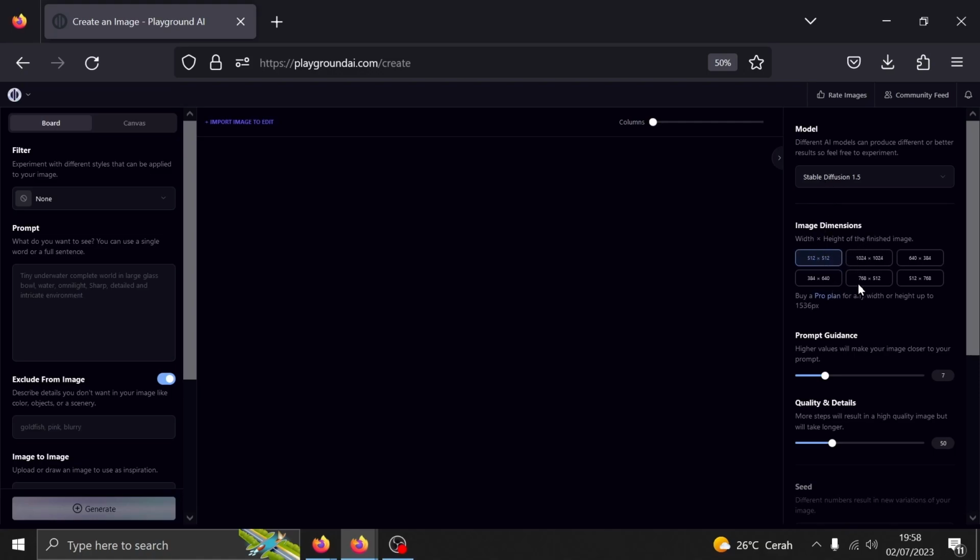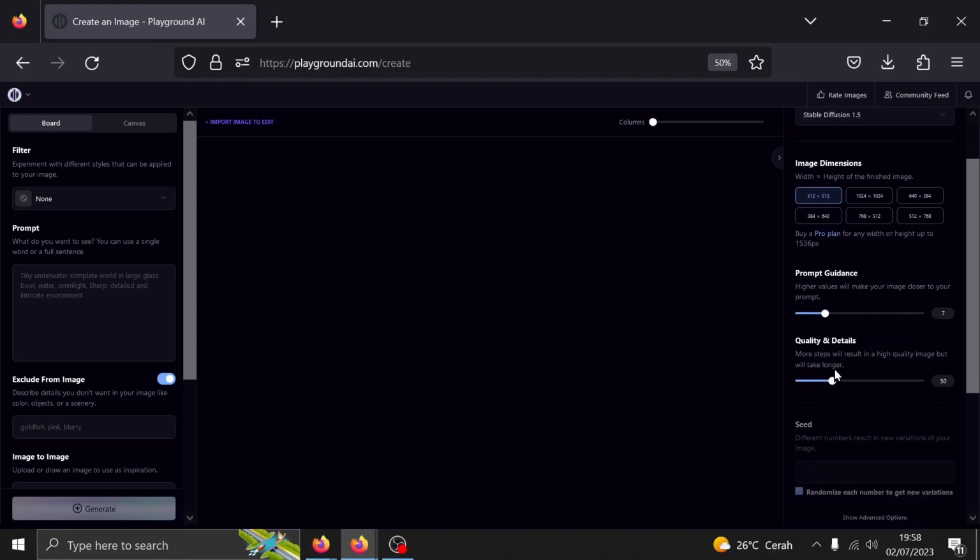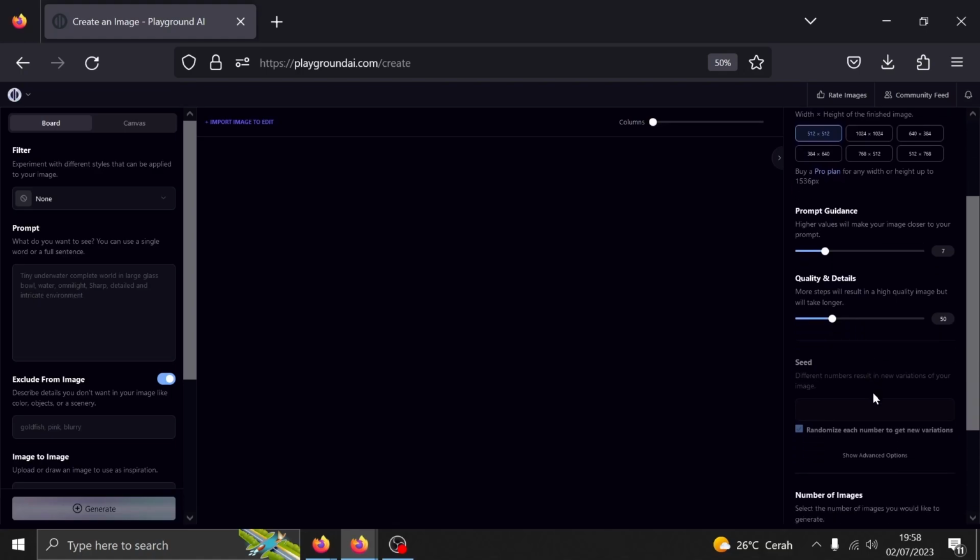Next up, we got the prompt guidance. It's the same as before. The higher the number, the more the AI will take your prompt literally. I suggest that you keep it at around 7 for the best result. This is the selling point of Playground AI. They provided a free 1,000 image generations of normal quality. The normal quality ranged from number 0 to 50, and the higher quality ranged 51 to 100, which is limited to 50 images every day. However, the quality from 101 and above is unavailable for the free plan.